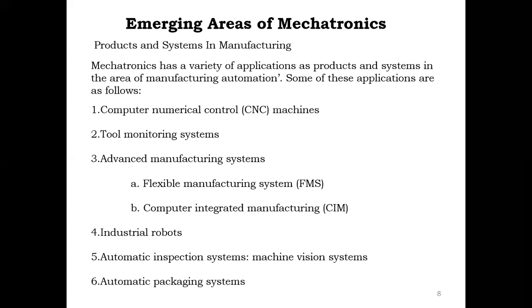First one is computer numerical control machines, that is CNC. Second one is tool monitoring system, simply called TMS. Third one is advanced manufacturing system, that is AMS. In AMS, we have two types: flexible manufacturing system as well as computer integrated manufacturing. Then industrial robots, automation instruction systems, that is machine vision systems. Finally, we have automatic packaging system. These are the emerging areas of mechatronic systems.